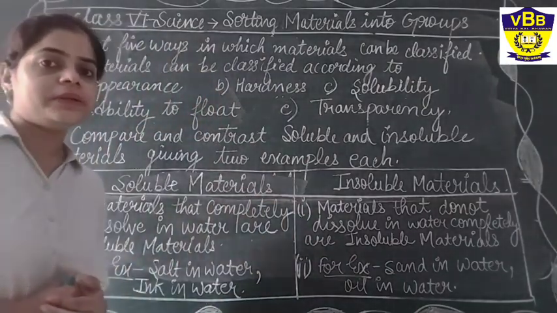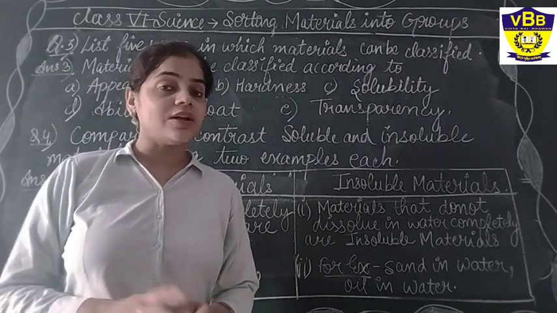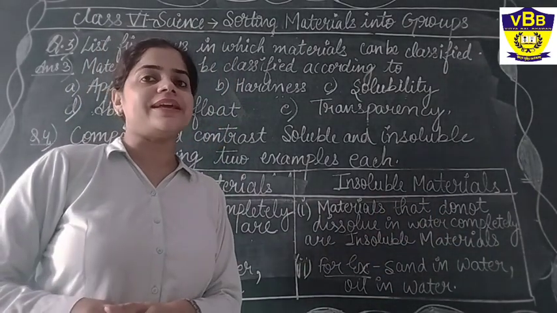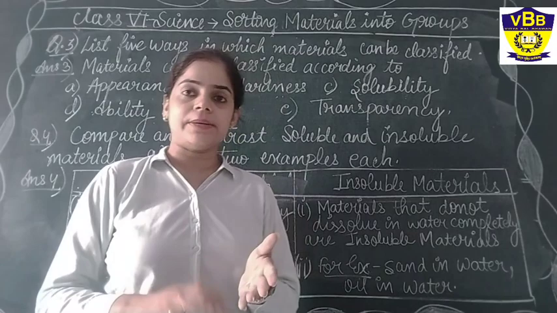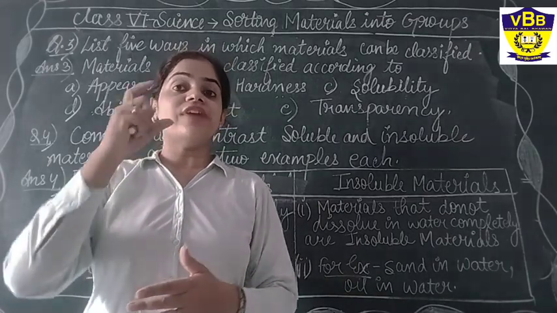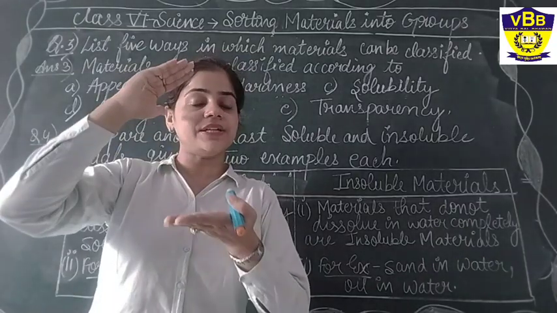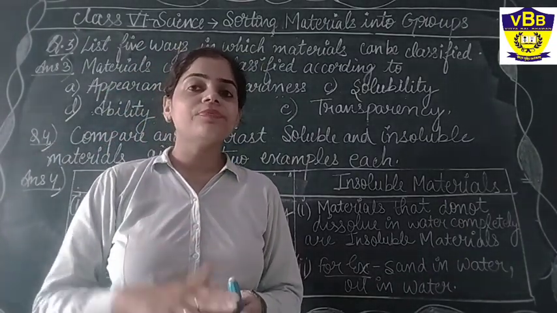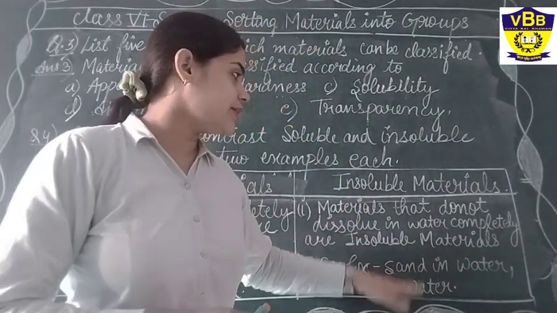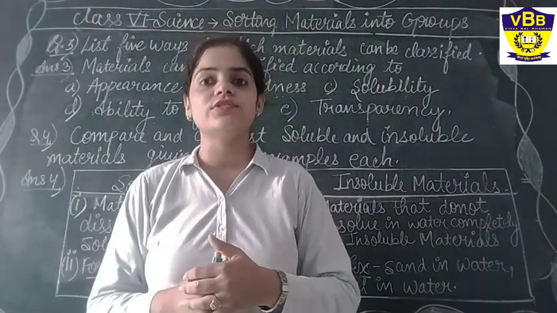Next one is the insoluble materials. These are materials that do not dissolve in water completely. Somewhat they can mix in water, but completely they will never dissolve. For example, sand in water. When you put sand in a glass of water, after some time the sand will settle at the bottom. That settling, not dissolving part is the insoluble part. So an example is sand in water, or oil in water. Yes, oil in water is also a good example.